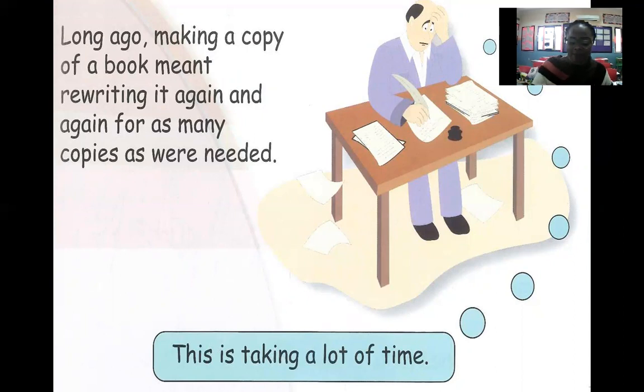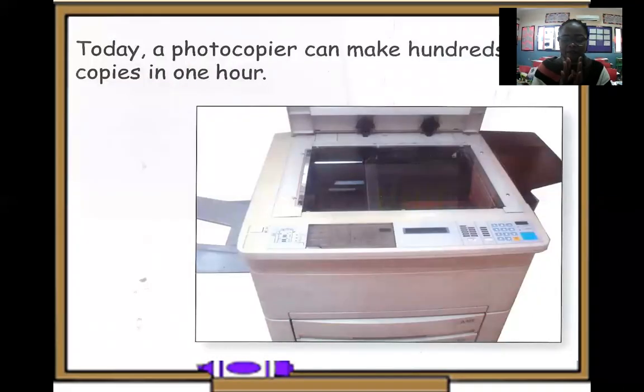But as time goes on, they invented a photocopier, okay? A photocopy machine. Today, a photocopier can make hundreds of copies in 1 hour, okay? You remember we talked about 60 minutes makes 1 hour. In 60 minutes, which is 1 hour, they can make 100 copies of things, of letters or anything at all. They make 100 copies per hour, okay?